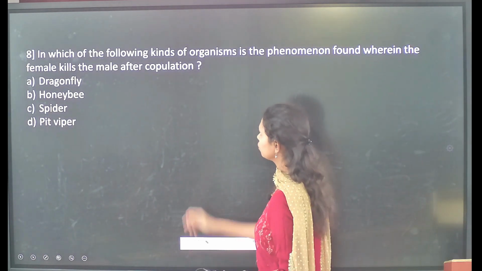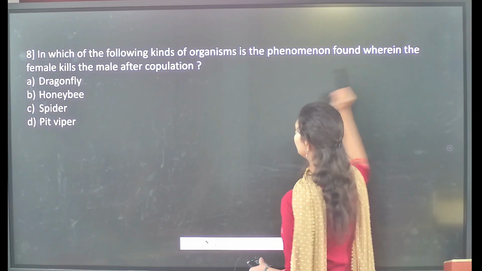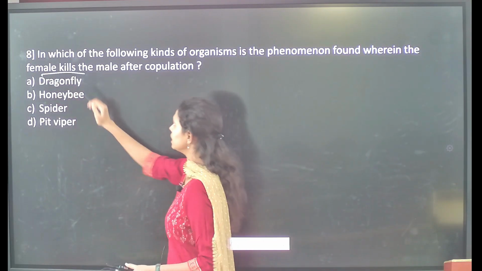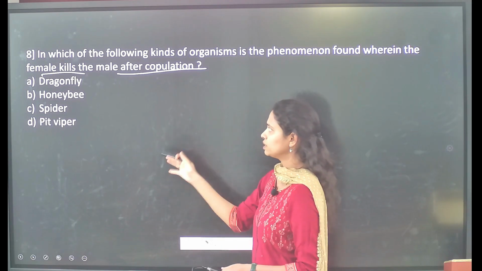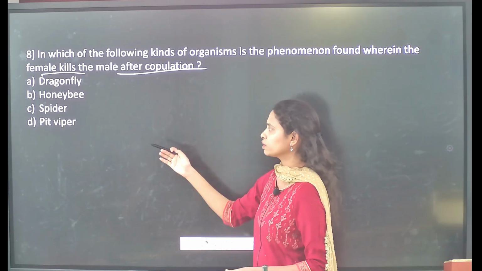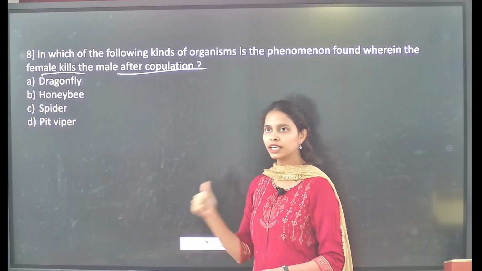Followed by, in which of the following kinds of organisms is the phenomenon found wherein the female kills the male after copulation? So here, after mating or after copulation, in which of these following organisms is the female going to kill the male?